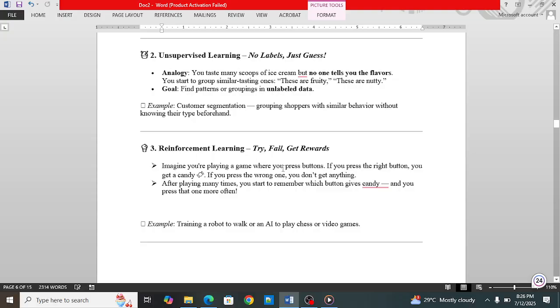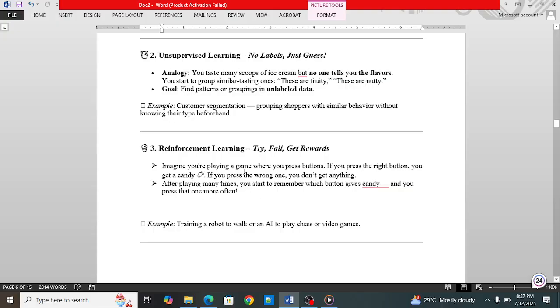Imagine you are playing a game where you press buttons. If you press the right button, you get a candy. If you press the wrong one, you don't get anything. So this is one of the best examples of reinforcement learning. After playing many times, you start to remember which button gives candy and you press that one more often.